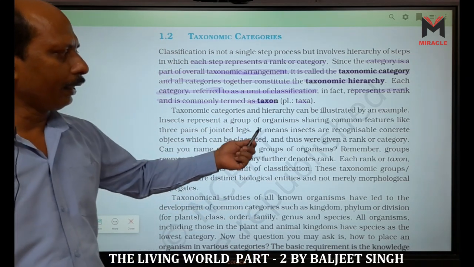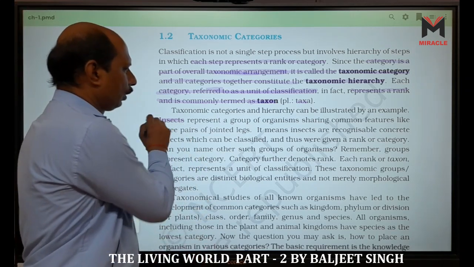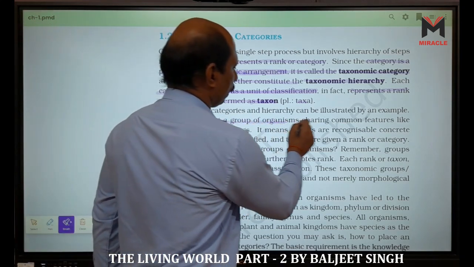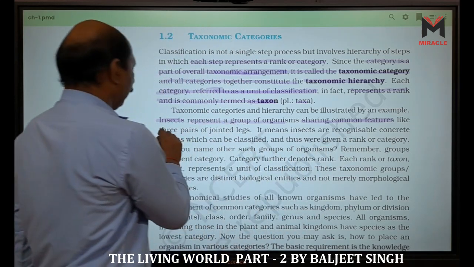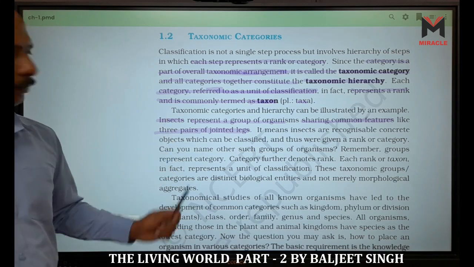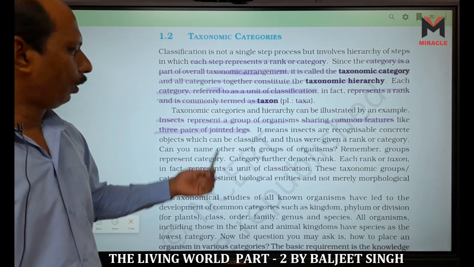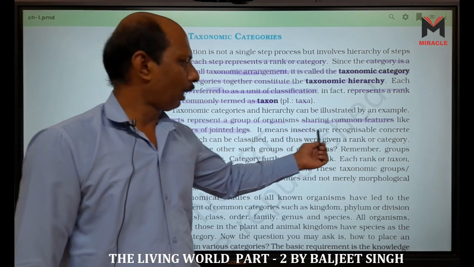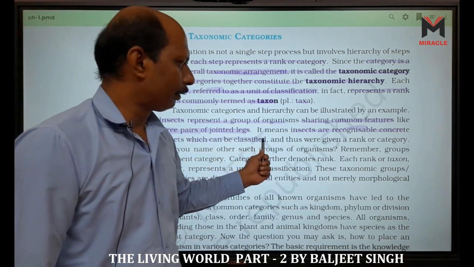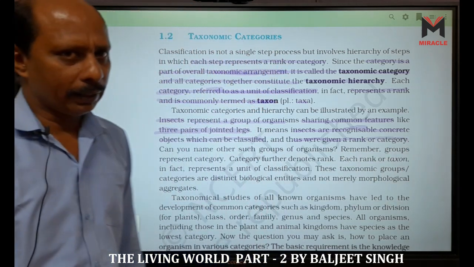Taxonomic categories and hierarchy can be illustrated by an example. As for example, here, insects. When we say insects, it represents a group of organisms sharing a common feature, like three pairs of jointed appendages or jointed legs. Insect is in itself a taxon or a category, or a rank. It means insects are recognizable concrete objects which can be classified, so they were given a rank or category. Insect is a category.